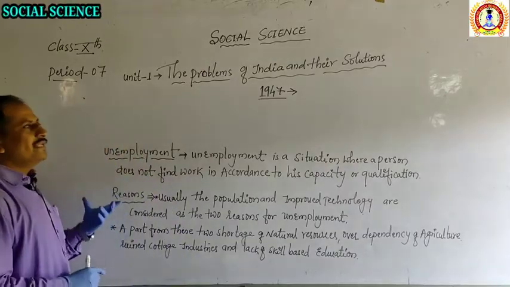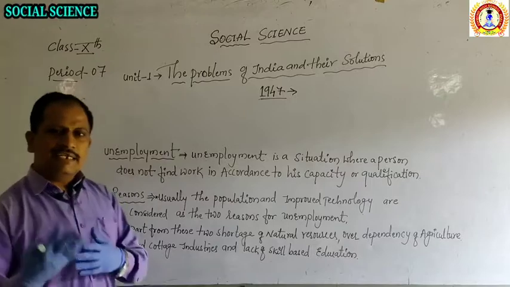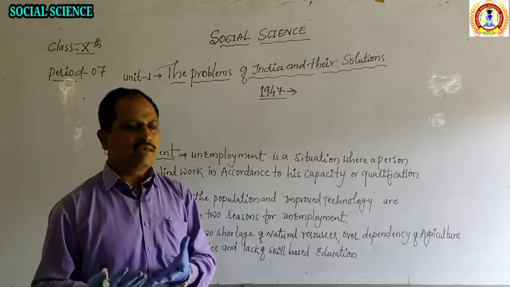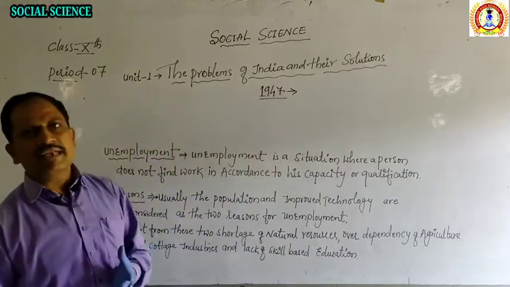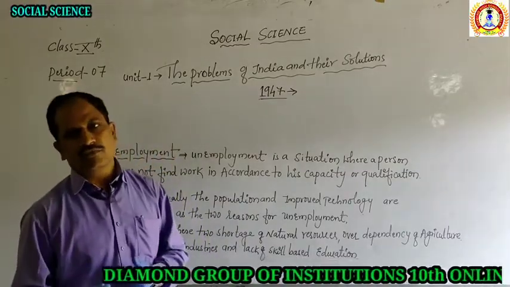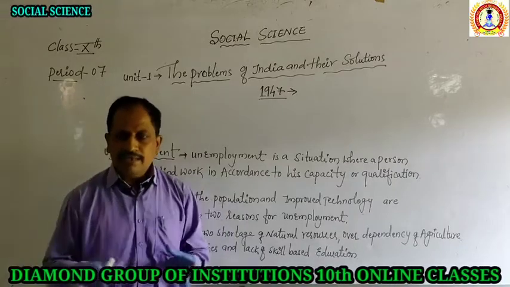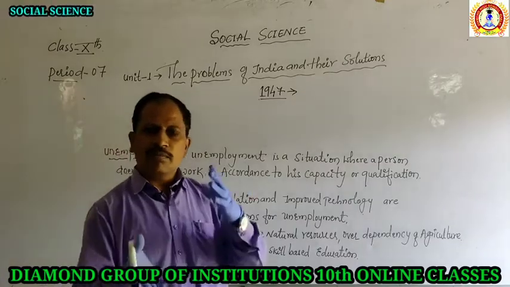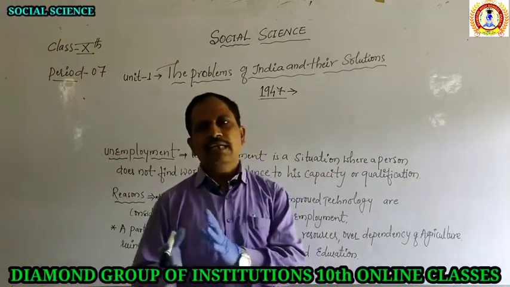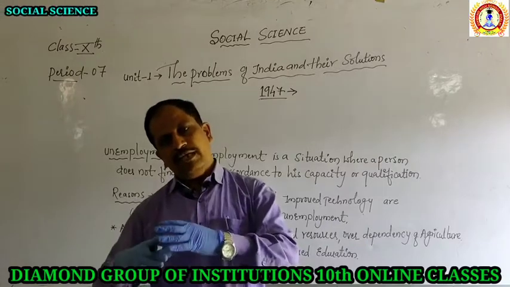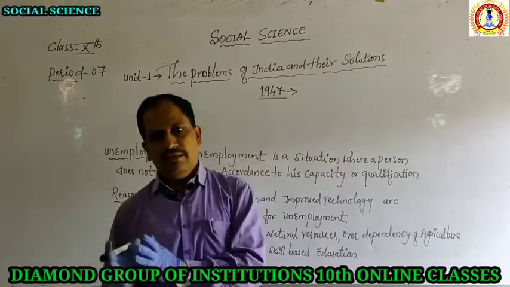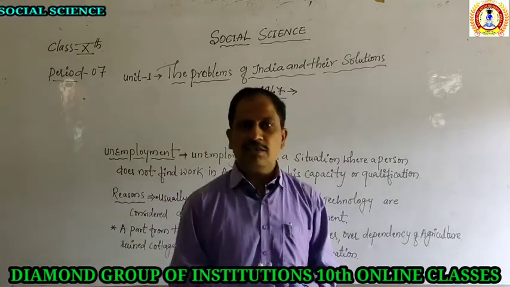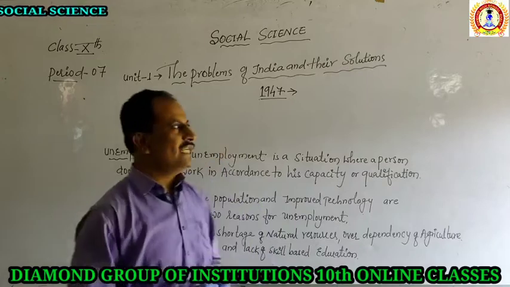So what are the main reasons why unemployment started in India? What was the reason for this problem? There are some common reasons we can see even today. You can take the example of our environment itself. If you are not finding sources related to job employment, then automatically the people in our area will become unemployed, because we have the skill but there is no availability of resources to use the skills.